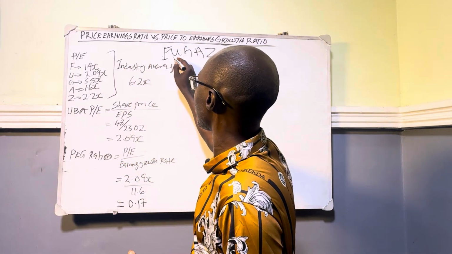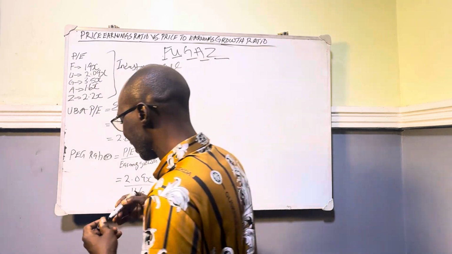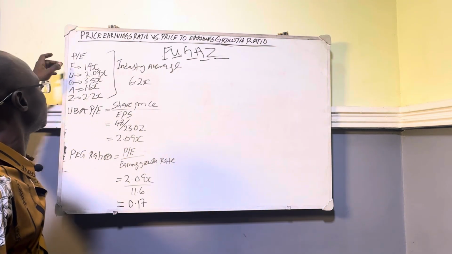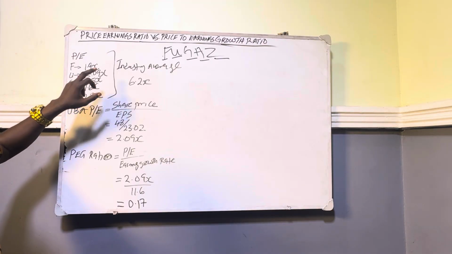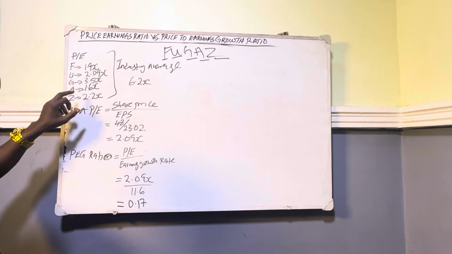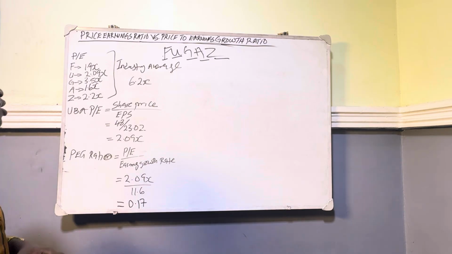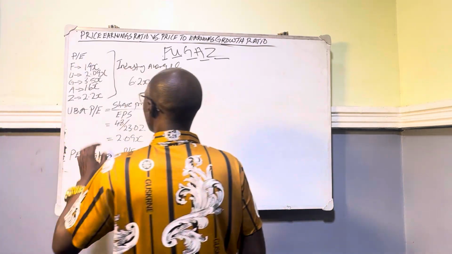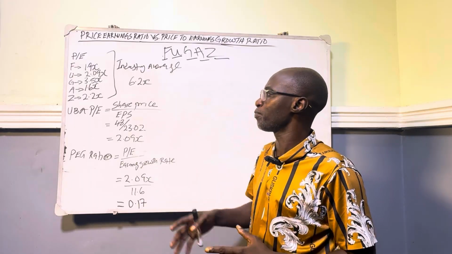F stands for First Bank, then UBA, GTCO, Access, and Zenith. Look at the respective PE ratios here. The PE ratio of First Bank is 1.9x. UBA is 2.09x. GTCO is 3.5x. Access is 1.6x. Zenith is 2.2x. Of the ratios I've written on the board now, the lowest is Access, which is 1.6x.